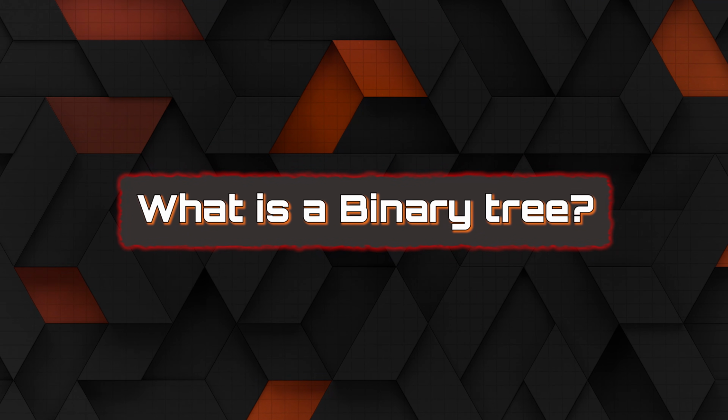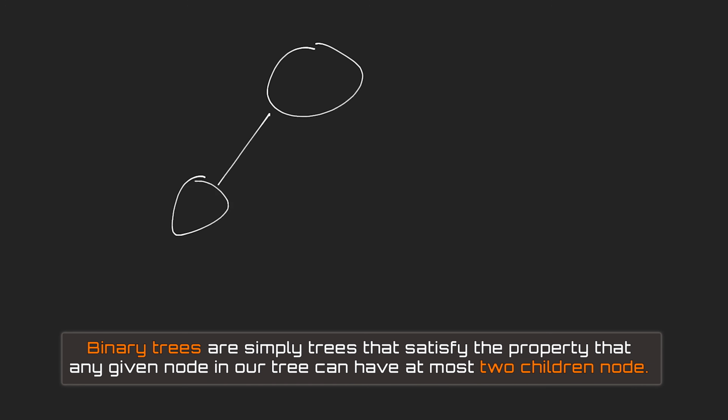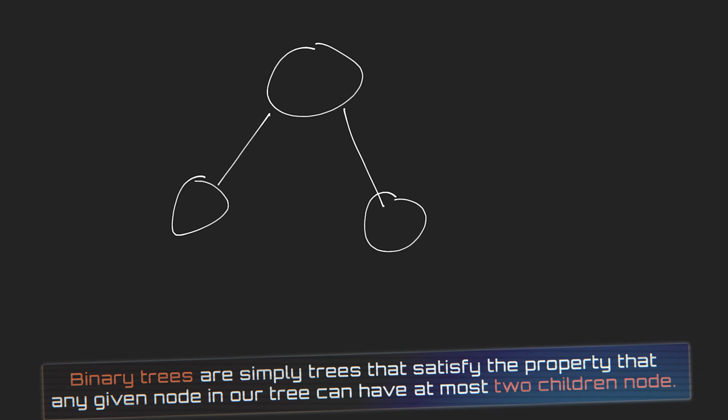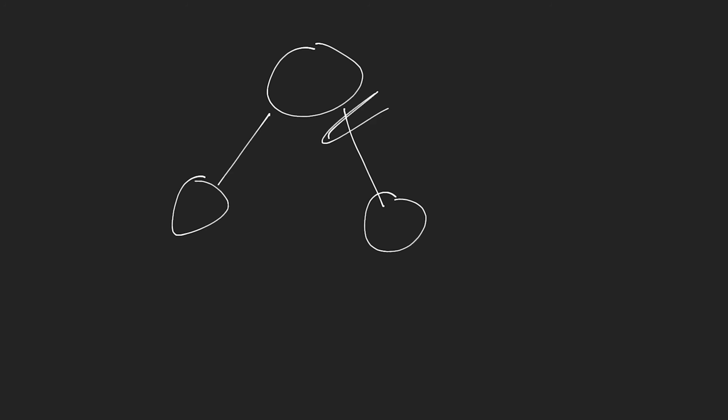Okay, so what is a binary tree? Well, binary trees are simply trees that satisfy the property that any given node in our tree can have at most 2 children nodes. Now, it might only have 1 child node. It might have no child node. Those are fine, but it can have at most 2 children nodes, which means, again, for any one of these nodes, you can have at most 2, you could have 1, you could have none.